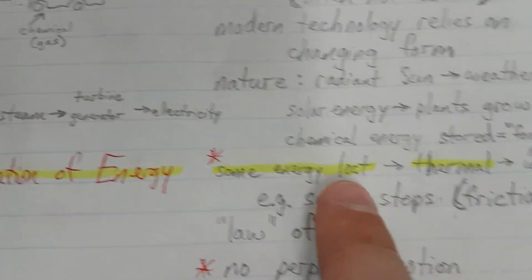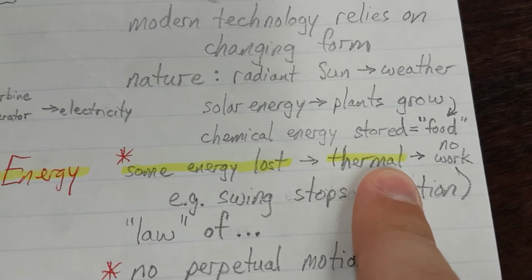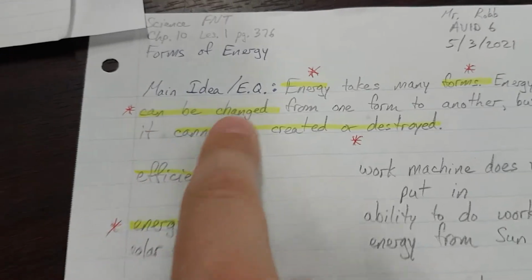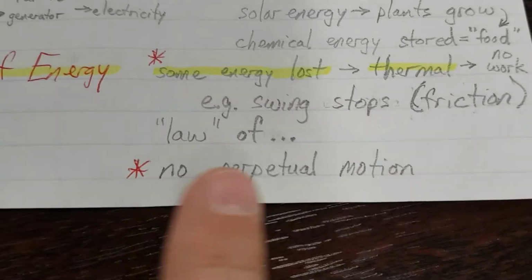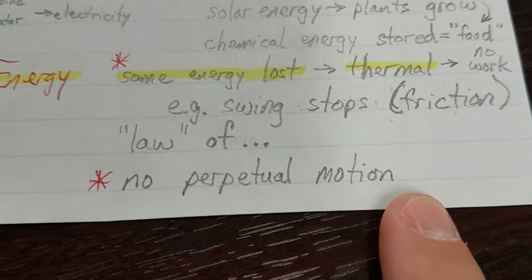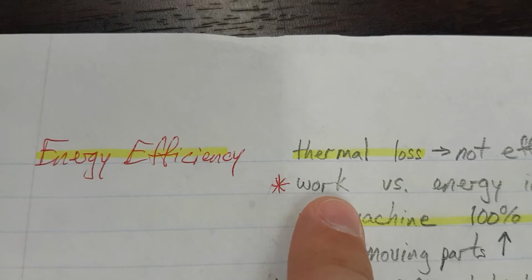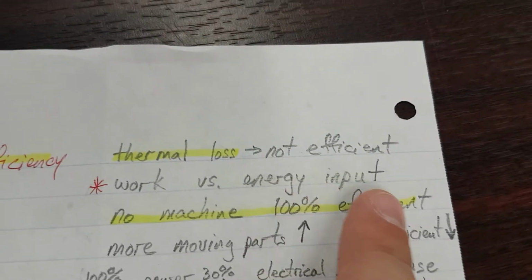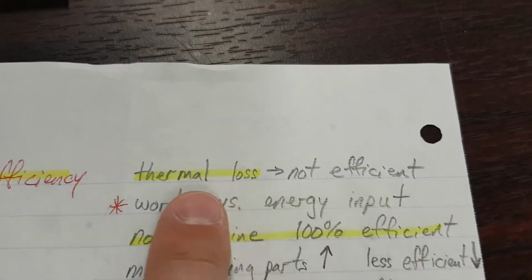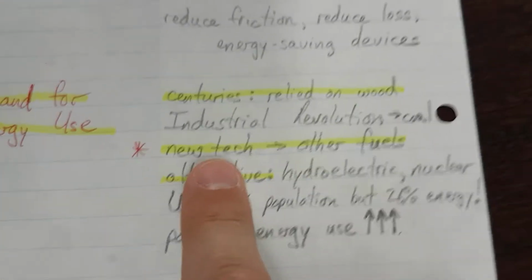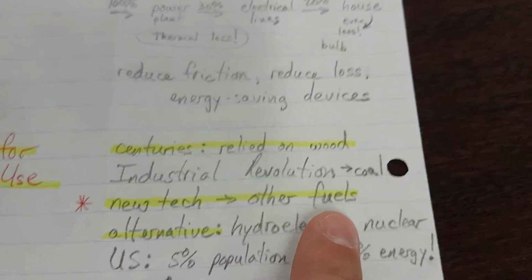Okay, let's see. Some energy is lost as thermal energy, right? It's not being created or destroyed, but it can change forms. No perpetual motion. Work versus energy input. So efficiency is how much work it does versus how much energy you have to put into it. There's always thermal loss, and no machine's 100% efficient. And then with new tech comes new fuels that we need to use.